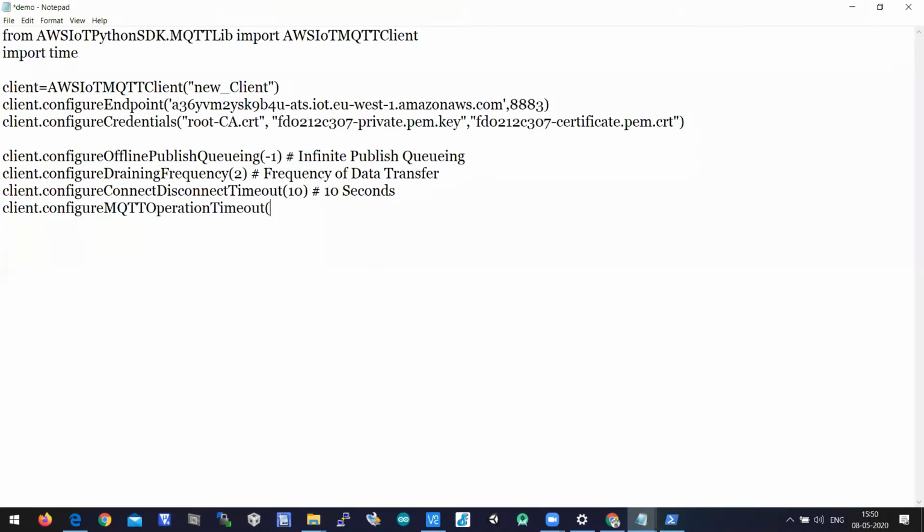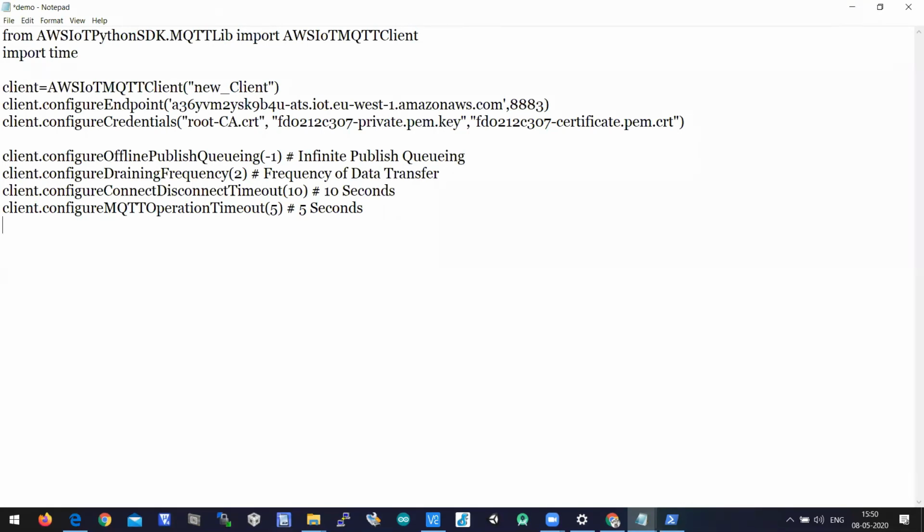So here let's have a time delay of 5 seconds. If the MQTT server is not responding for publishing data, then it will wait for 5 seconds. After 5 seconds, it throws an exception saying operation timeout.